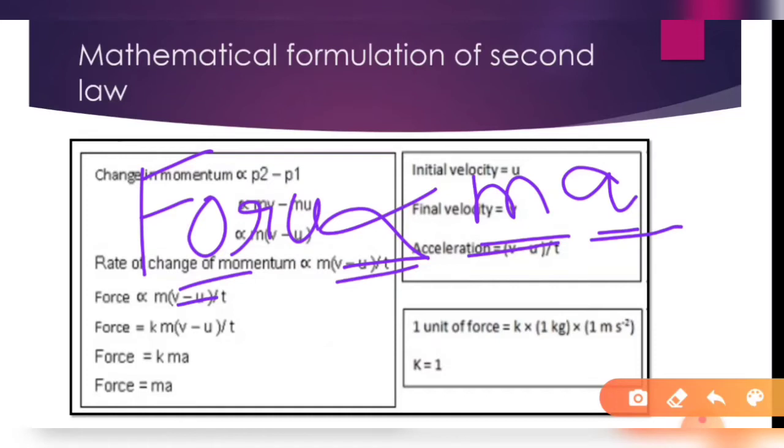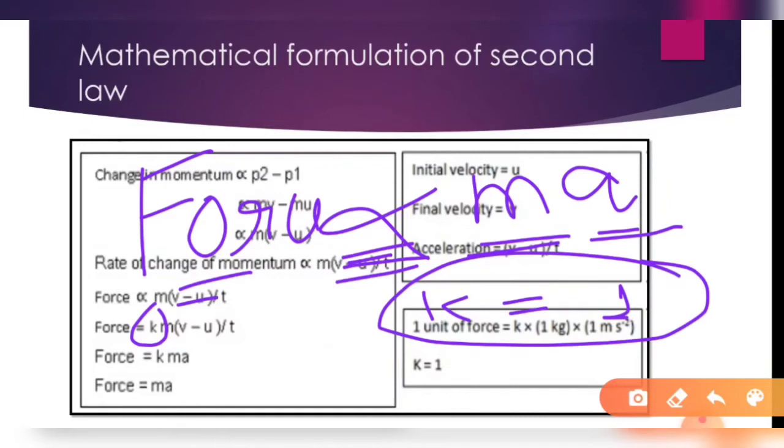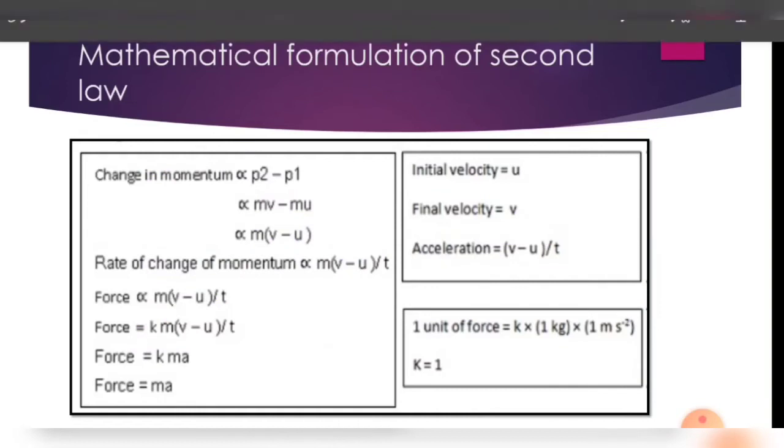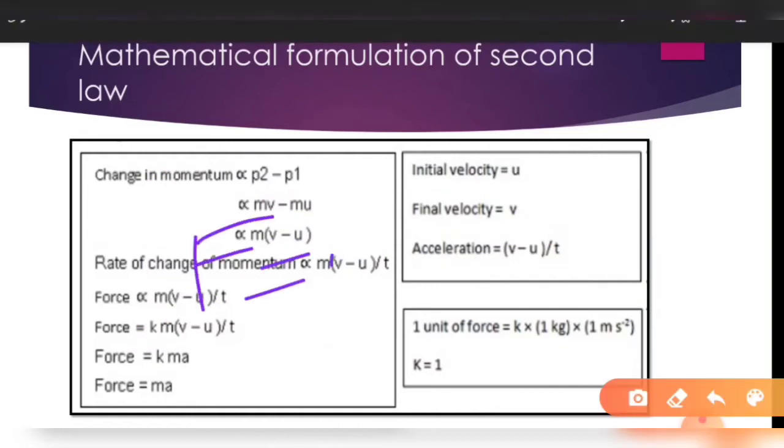So the force is directly proportional to mass into acceleration. To remove the proportionality sign, we introduce a proportionality constant k, which is equal to 1 according to the experiments we have observed. So the final equation will become F = ma.